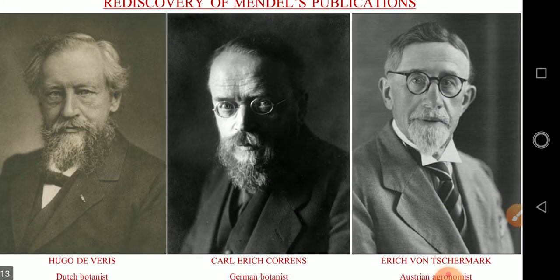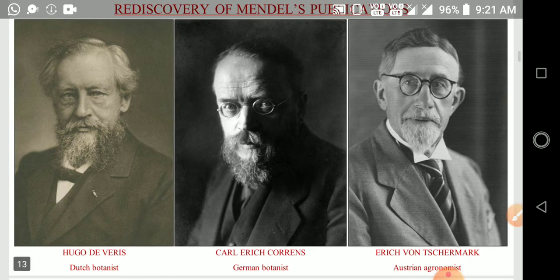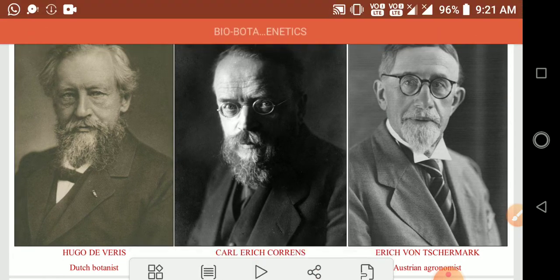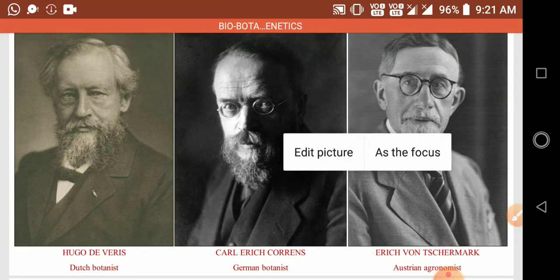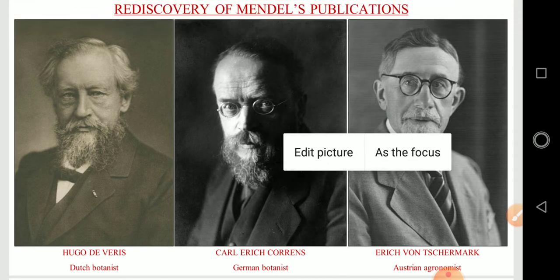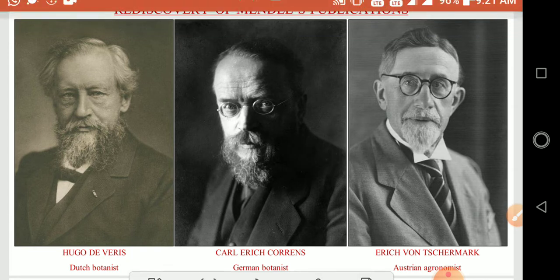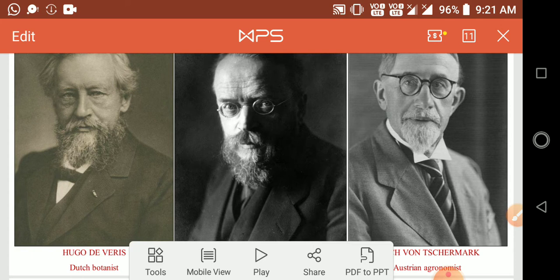When Gregor Johann Mendel did all his experiments and recorded them, at that time cellular biology, or the study of genes and chromosomes, was not yet developed. But still he recorded all his experimental results.